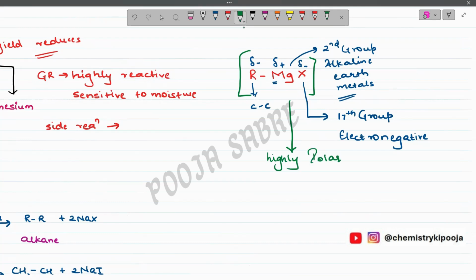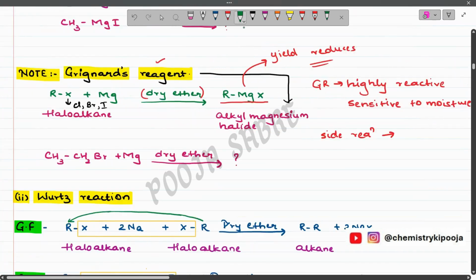Clear? Because we have carbon, which is an electron donor, right? In this case, sorry, we have carbon, which is a proton donor, right? Not an electron donor, it is a proton donor. And what is a proton donor? That we are going to study in the reaction. Clear? So you have understood everything related to Grignard reagent, all the key points I have discussed.